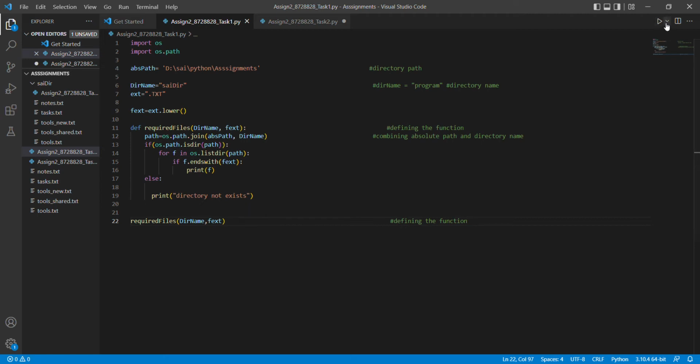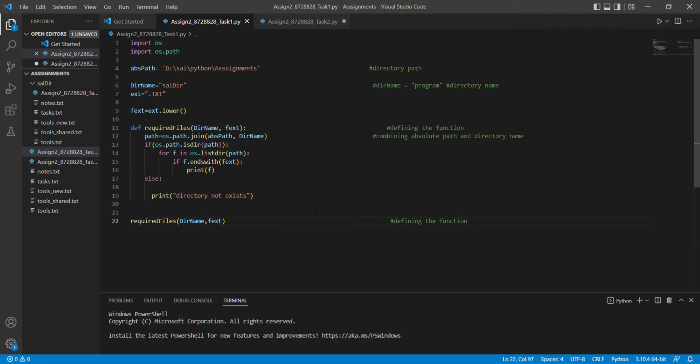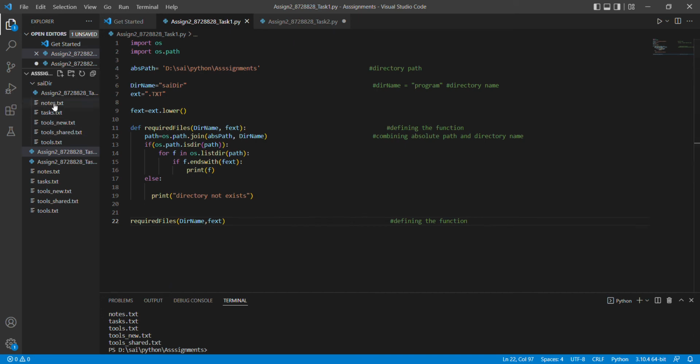Let's check the output here. I gave text files here. I have the text files in the directory here. You can see on the left side all the text files which are available, as we got here. So now let's check task two.